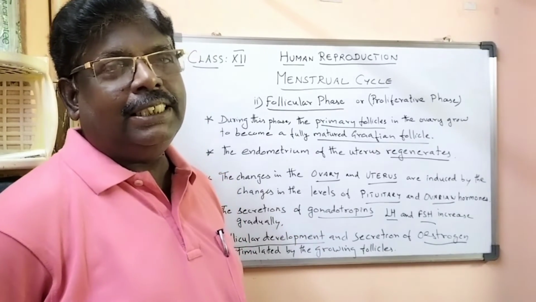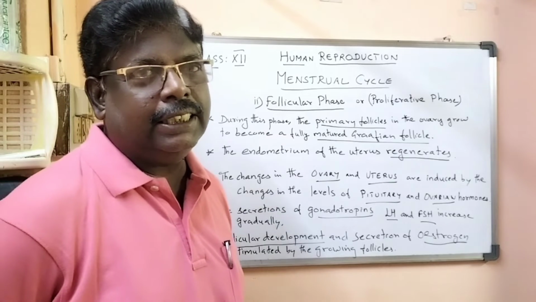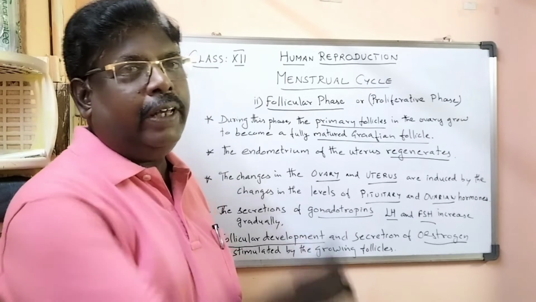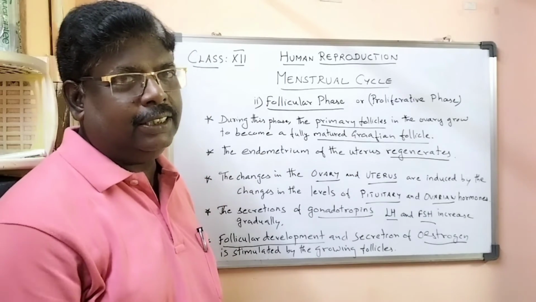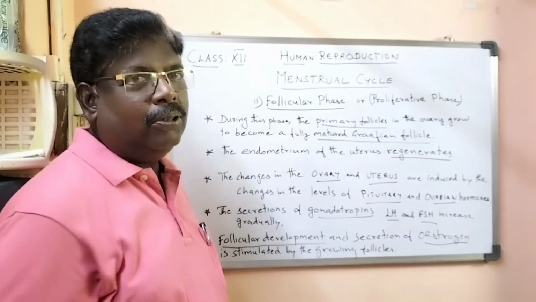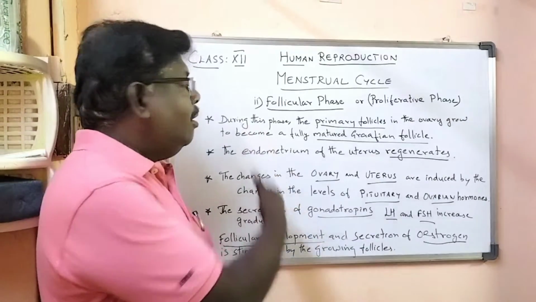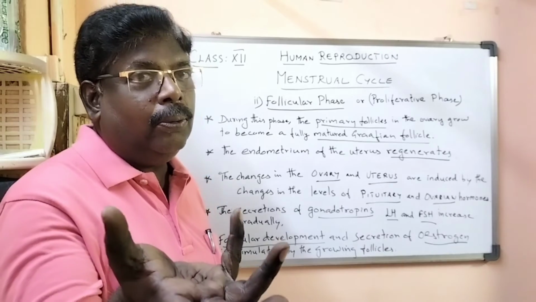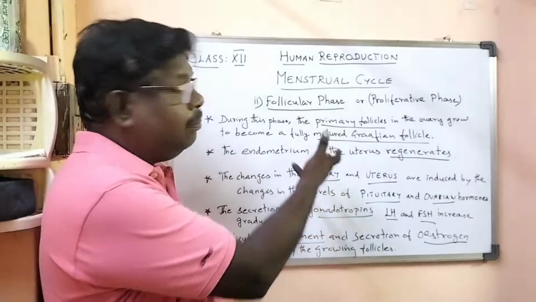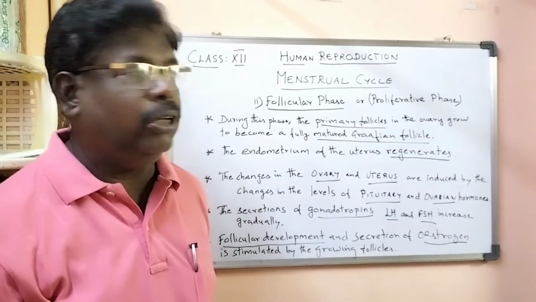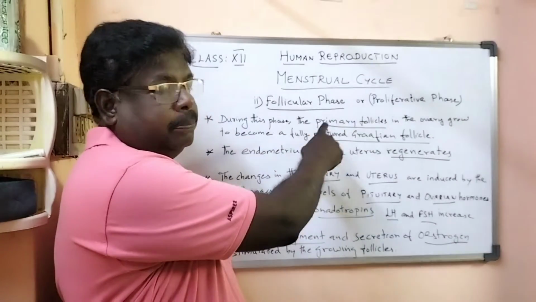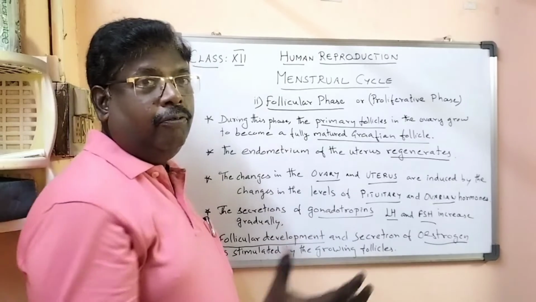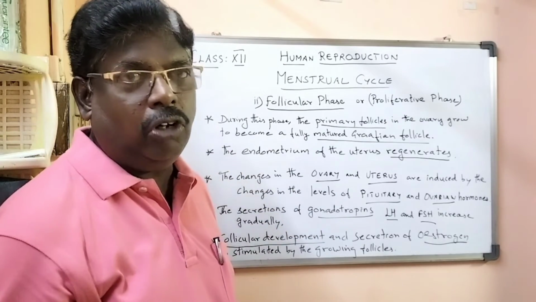The next phase is the follicular phase, also known as the proliferative phase. During this phase, the primary follicles in the ovary grow and become a fully matured Graafian follicle.